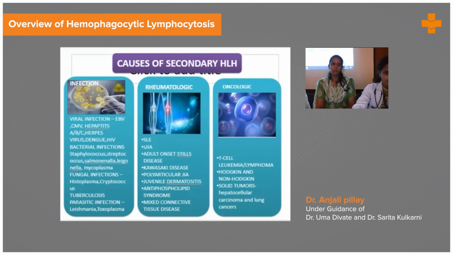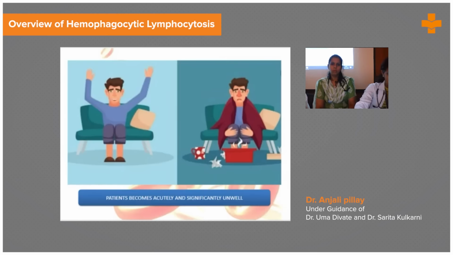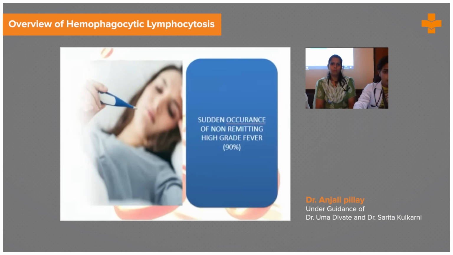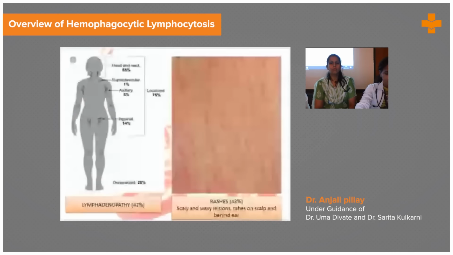as HLH. How do these patients present to our hospital? Like a febrile illness with multi-organ involvement. They may mimic a common infection or may present like a fever of unknown origin, hepatitis, or encephalitis. The most common picture is a patient becoming acutely and significantly unwell, with sudden occurrence of non-remitting high-grade fever. On examination, we may find hepatomegaly, splenomegaly, or lymphadenopathy with rashes all over the